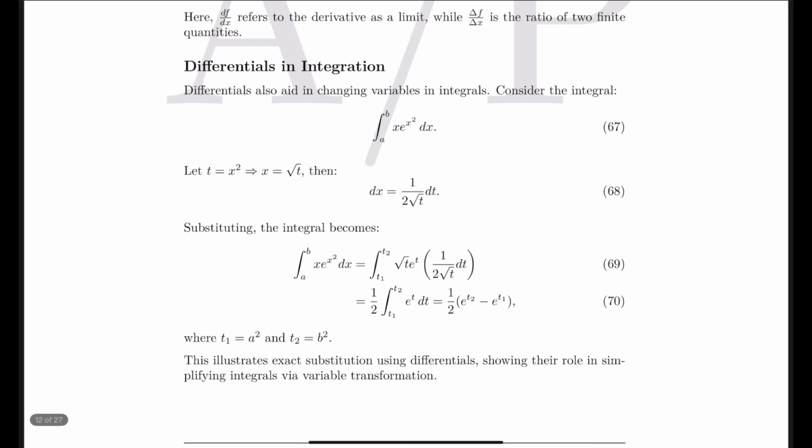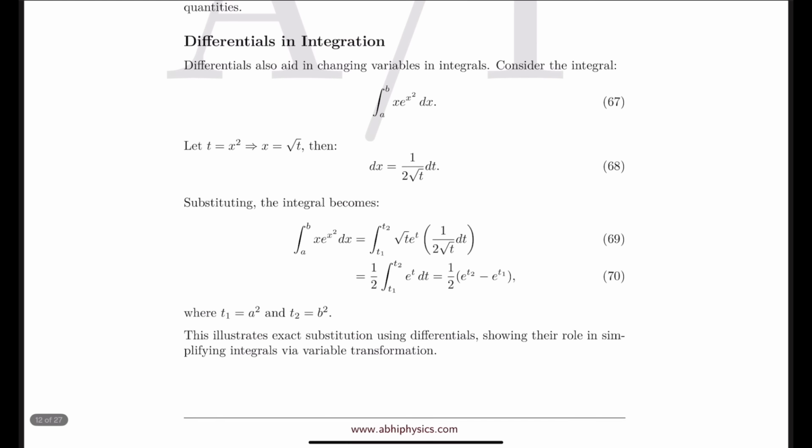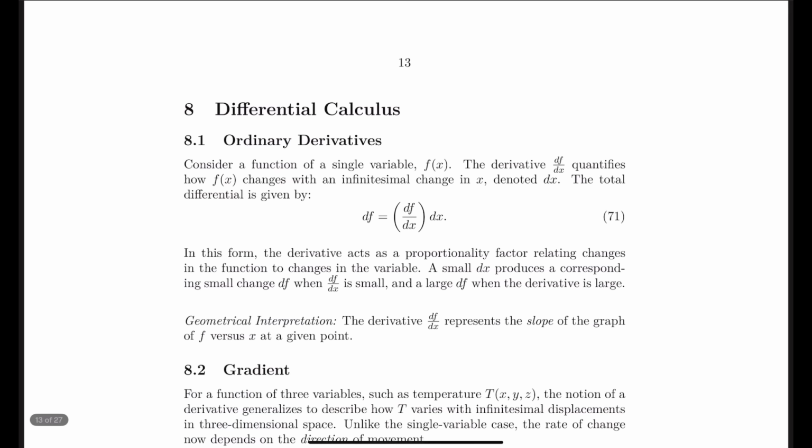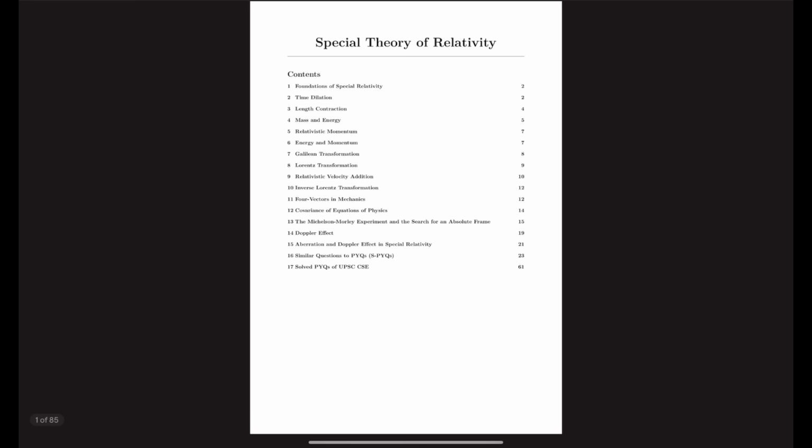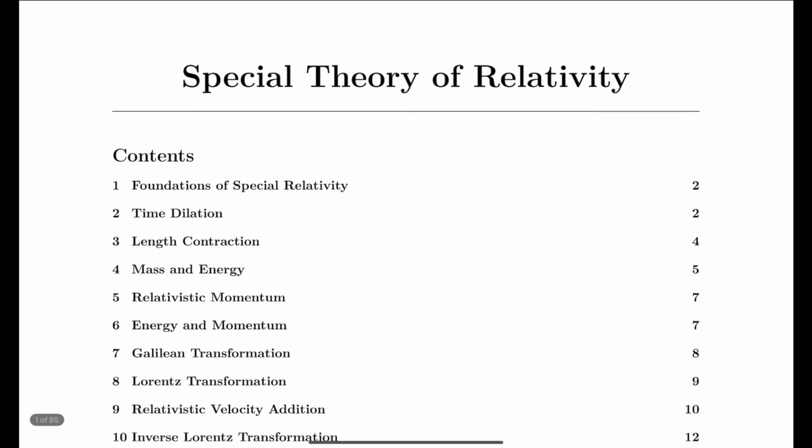So these all are very important, that is why I have kept it here. Without this you cannot understand physics to its depth. So if you want to understand the depth, this is the most important PDF that we should begin with. Next is the special theory of relativity. So this is the special theory of relativity, and now this is the real topic from the UPSC CSE Physics Optional.